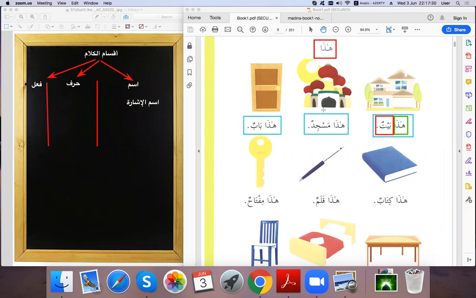The second one, بيت, is called a proper noun, which is called in Arabic اسم العلم. Proper noun or اسم العلم.